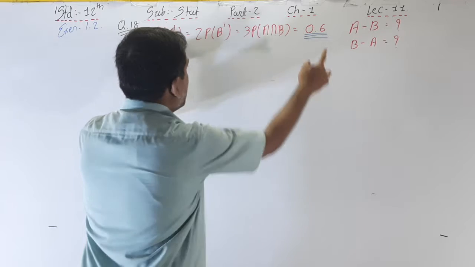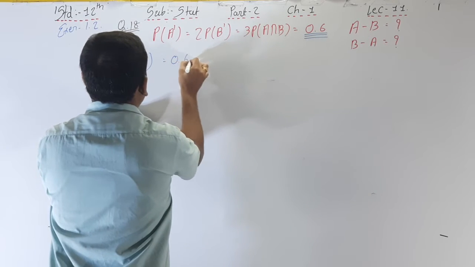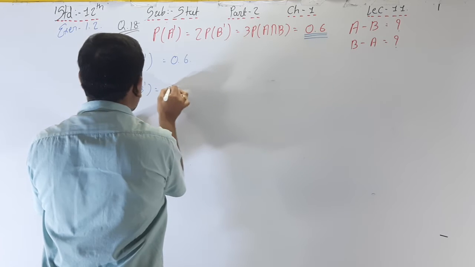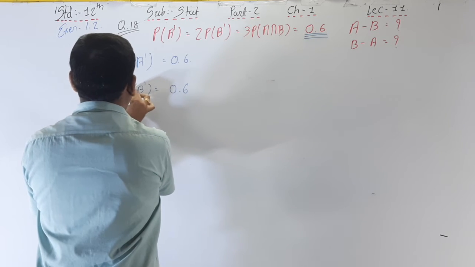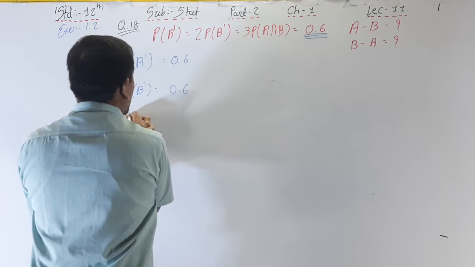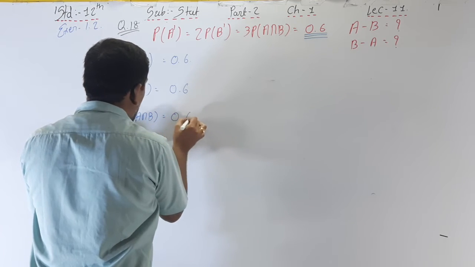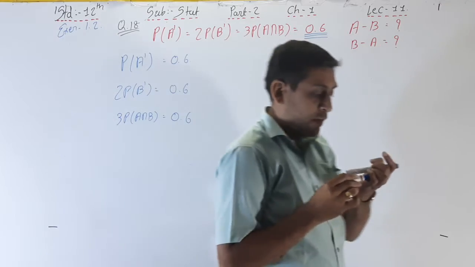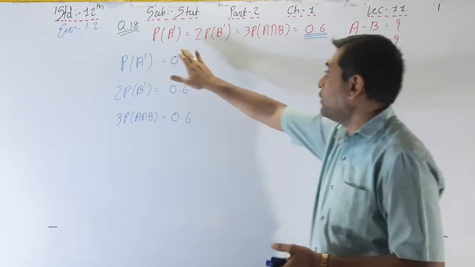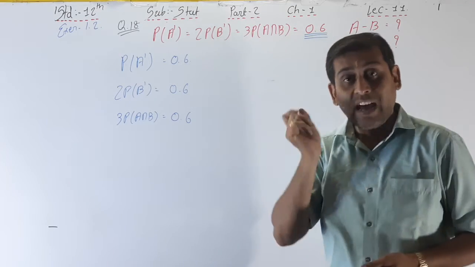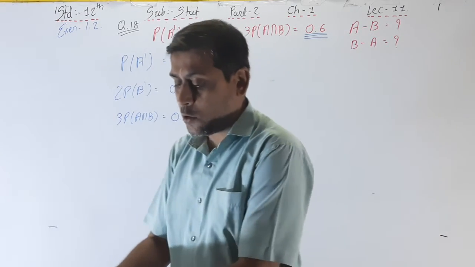So P of A dash is equal to 0.6. 2 P of B dash is equal to also 0.6. And 3 P of A intersection B is equal to also 0.6. First of all, we have to just simplify that. This is equal to this, and this is equal to this. Now find out the value. What is the value? See here.